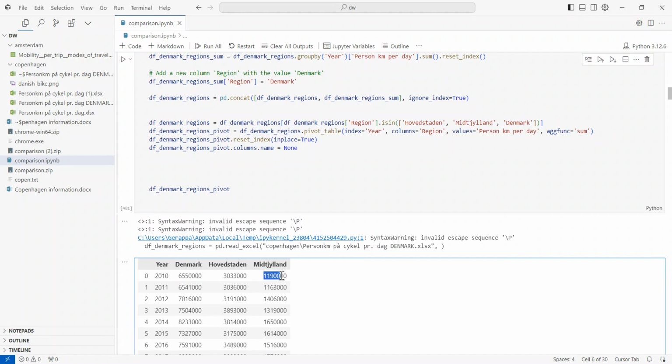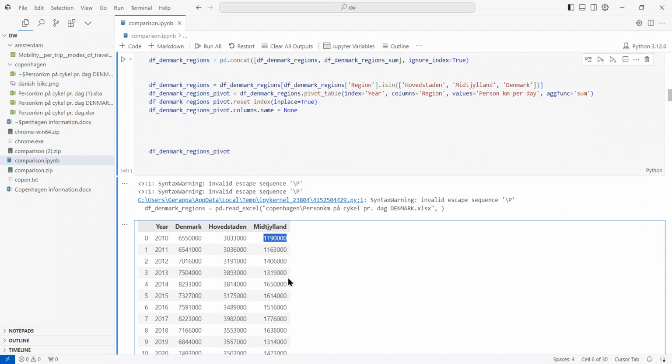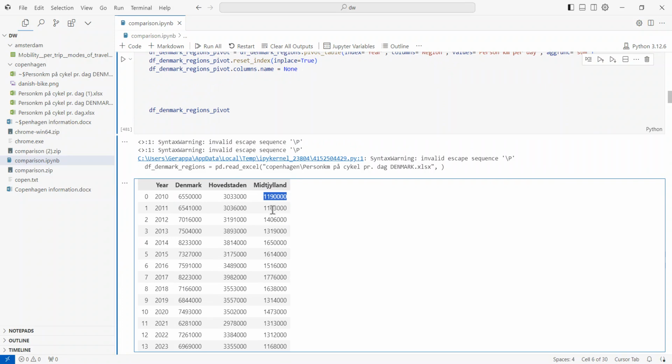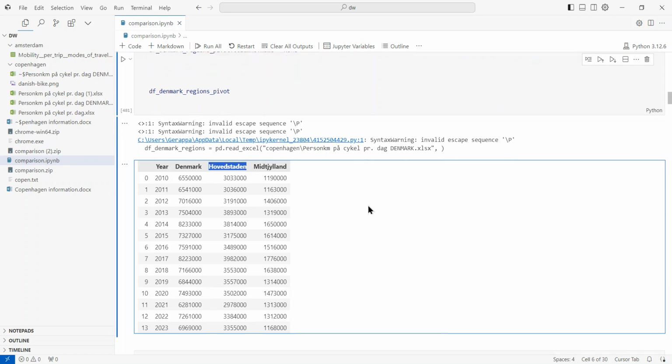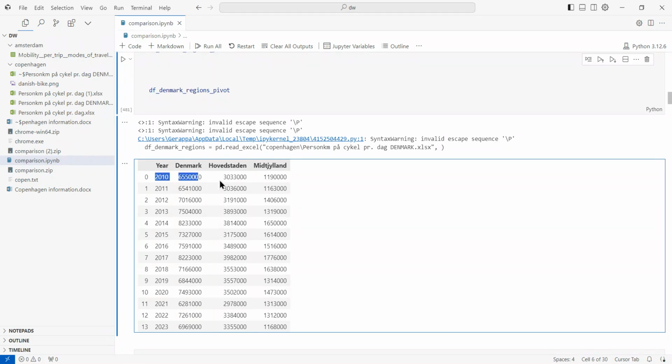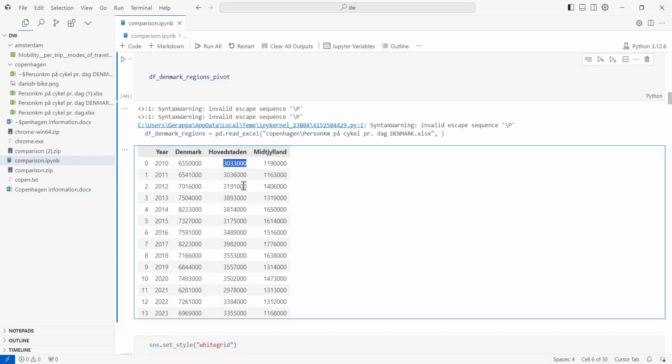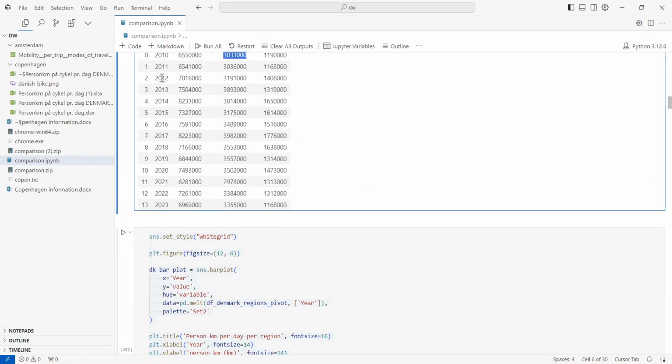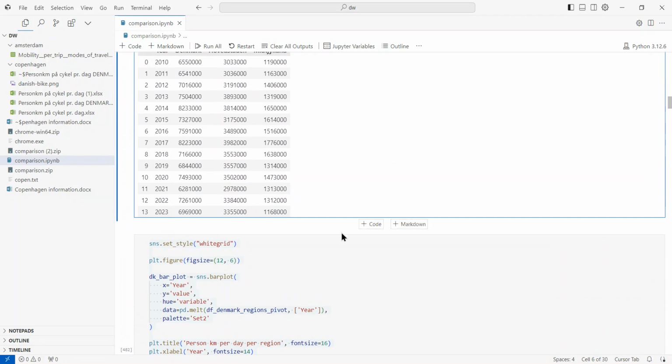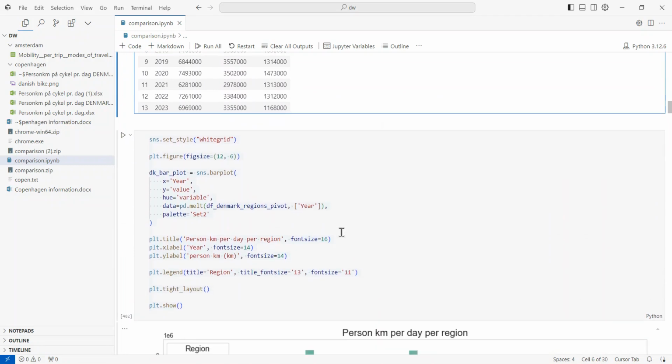The unit of measurement in this table is person kilometer per day per region. And so this is a sum of all the kilometers that were taken by bicycle in the region of Hovedstaden in a year. And I would think this is a daily average of the year 2010, for example. So these dates range from 2010 to 2024.